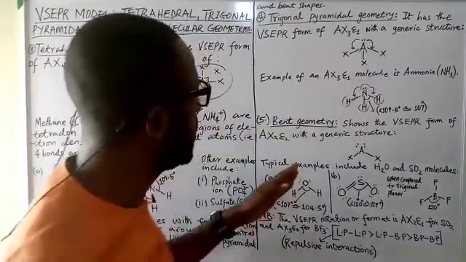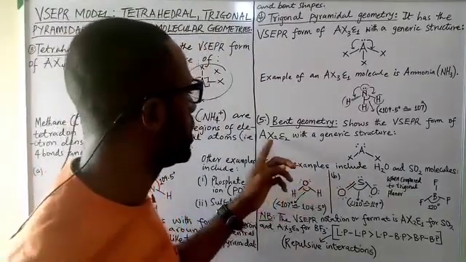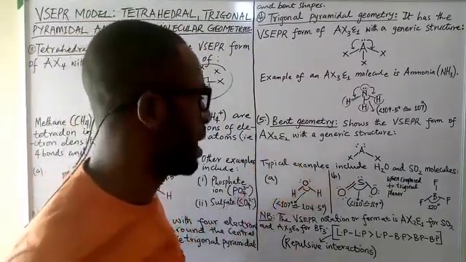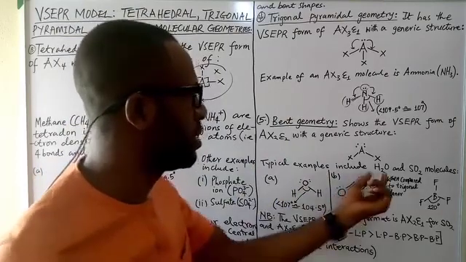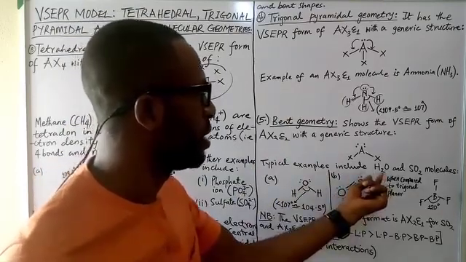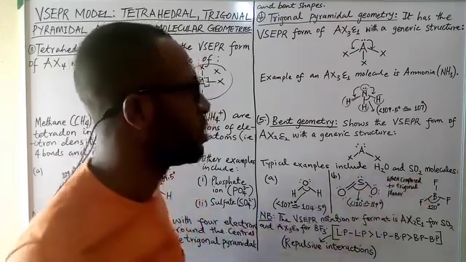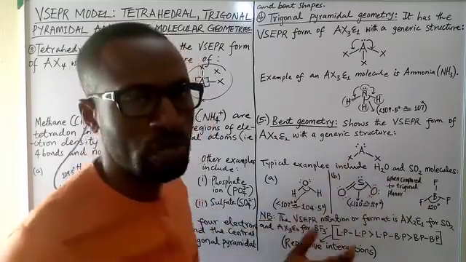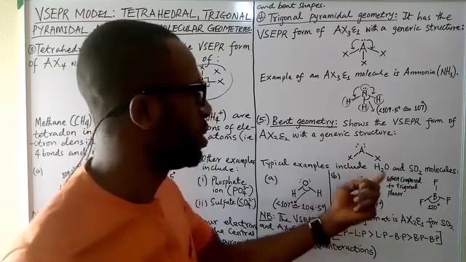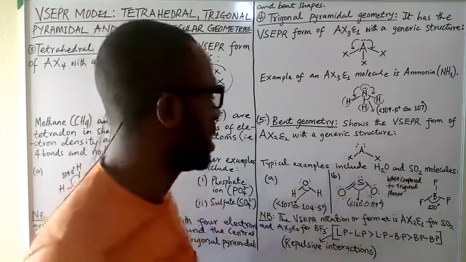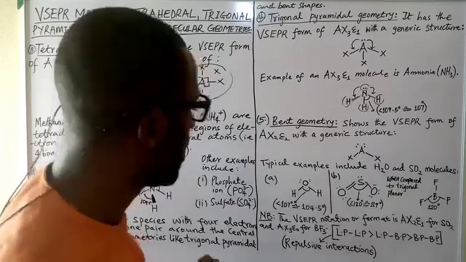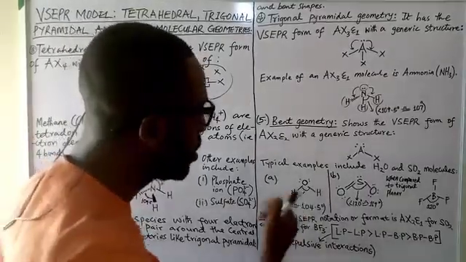Nice. So a typical example of the AX2E2 format of molecular geometry is seen in the water molecule. For the sulfur dioxide molecule, it's still a bent molecule, but I will show you the difference between the water molecule and the sulfur dioxide molecule. So the first example of a bent molecule is the water molecule.